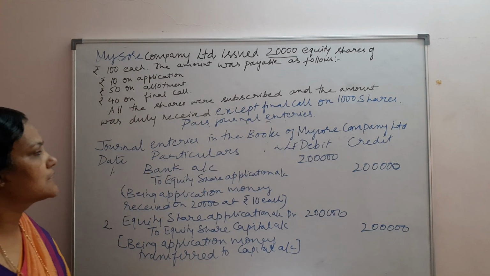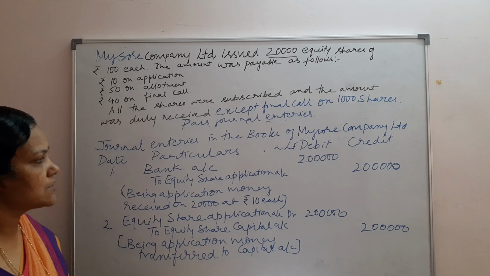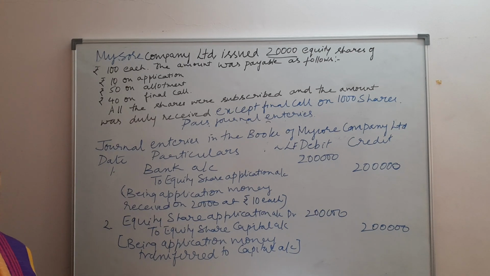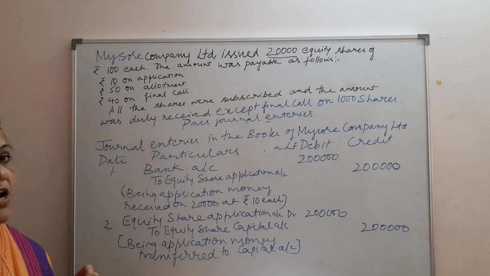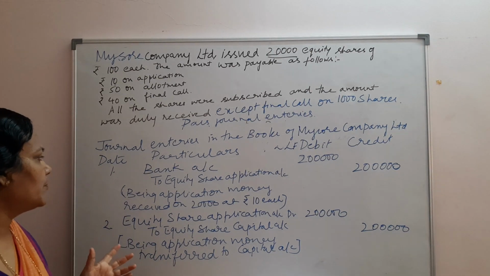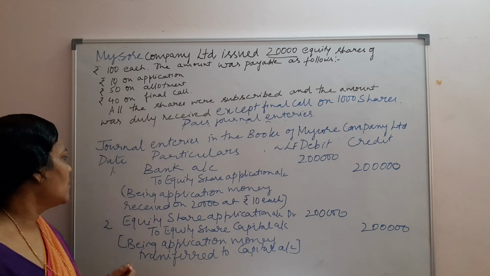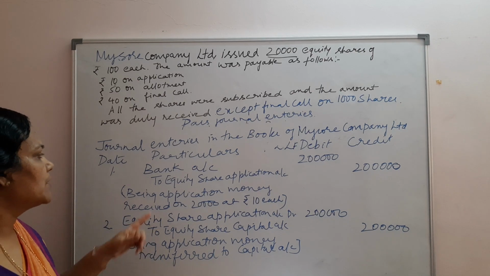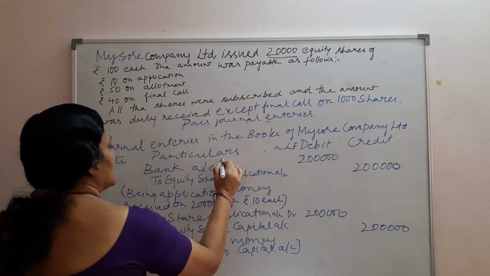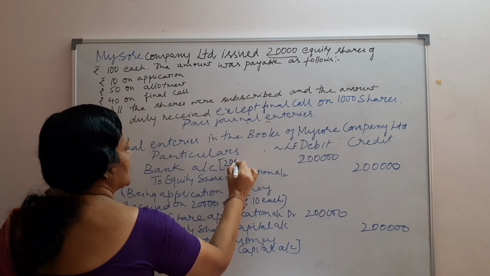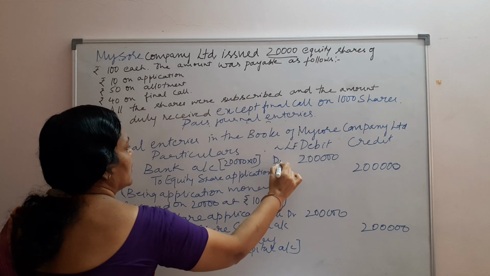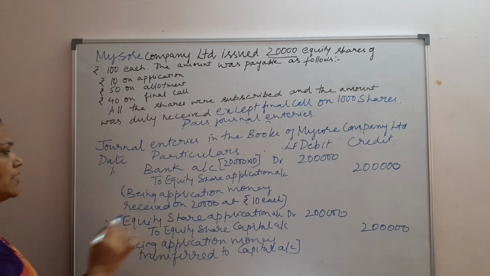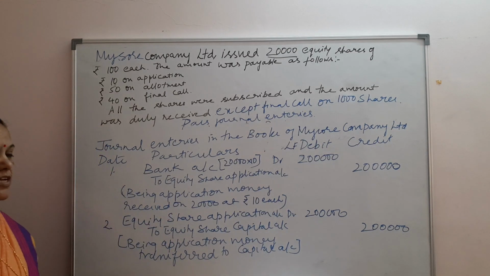Pass the journal entries. Now whenever some call on shares is not paid, it is known as calls in arrear. So this will affect only the sixth entry of the problem, and all the previous entries will be the same. So now already you know the first entry will be bank account debit, by 20,000 into 10, that is 2 lakh rupees. Now the entry is passed, bank account debit to equity share application account.